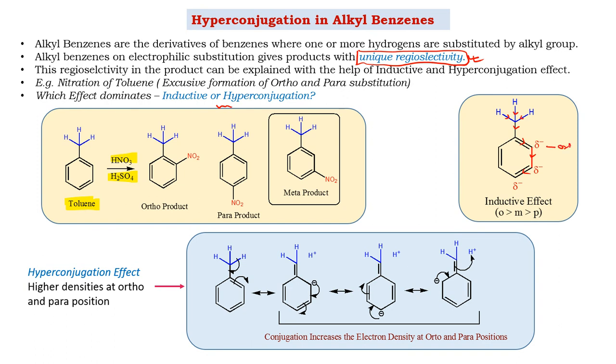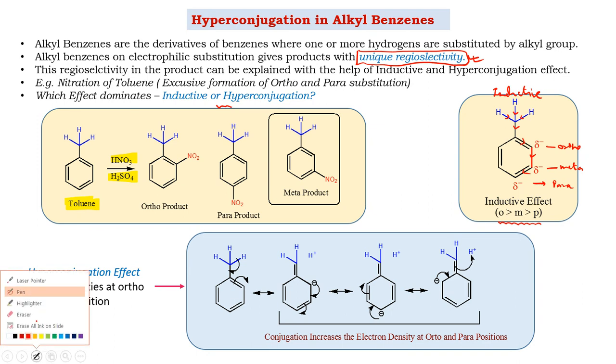So if this is the ortho position, this is the meta position and this is the para position, the effect goes in this order: ortho has the highest inductive effect compared to meta, then para. So if we expect the reaction mechanism to be driven by the inductive effect, then the ortho product should be the highest, next should be the meta, and next should be the para.